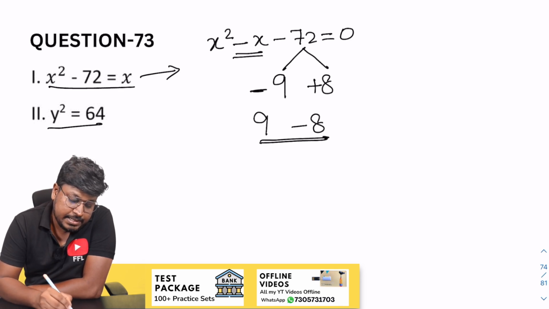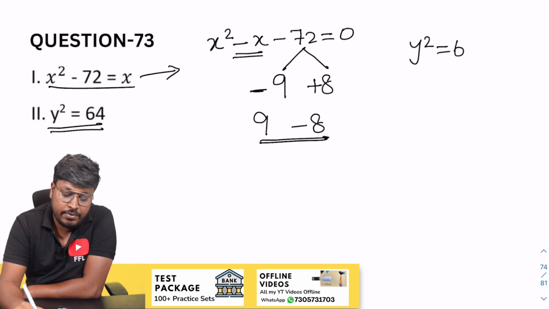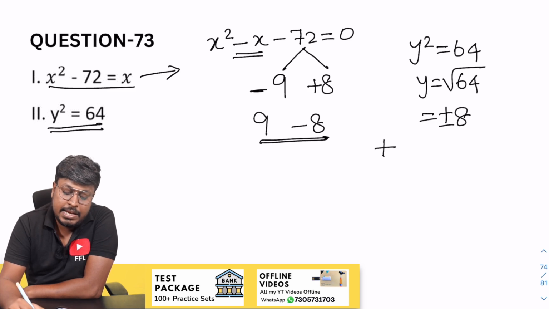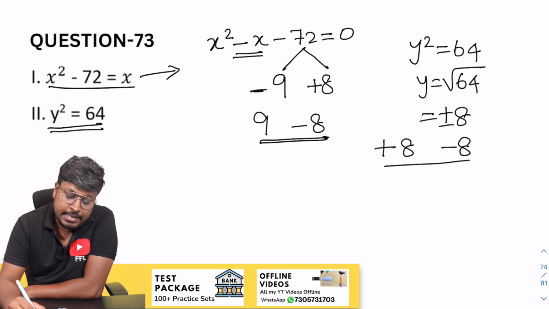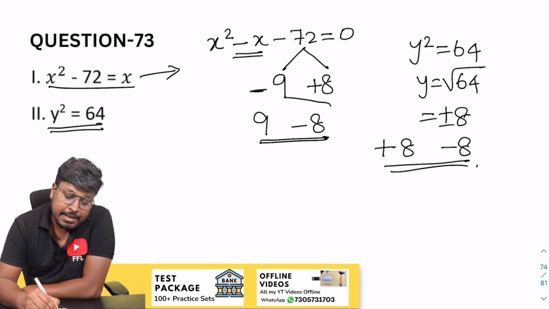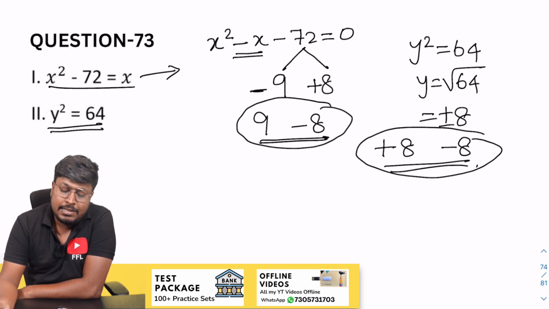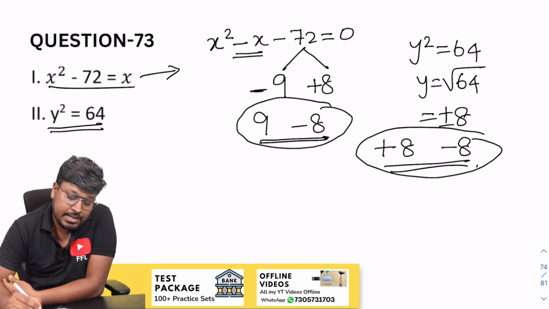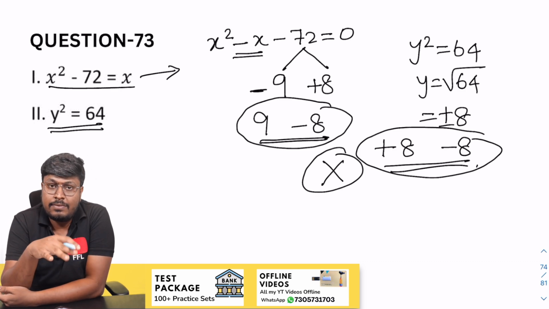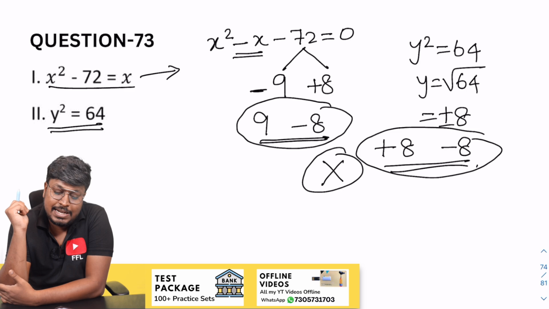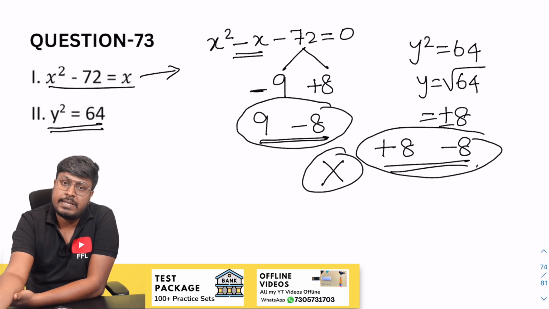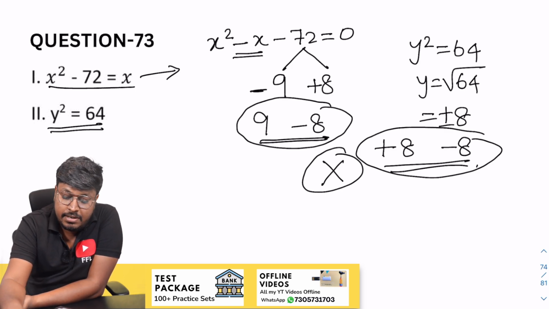Second, y square is equal to 64. So y is equal to square root of 64, so plus or minus 8. One value will be plus 8, another value will be minus 8. Just see what the answer is. Definitely it cannot be established. Why? Because plus and minus factor, and here also plus and minus. So you can't find the relation, because for one comparison x will be greater, for another comparison y will be greater, so you can't predict the relation. So the answer for this question will be the relationship cannot be established, which is the answer for question number 73.